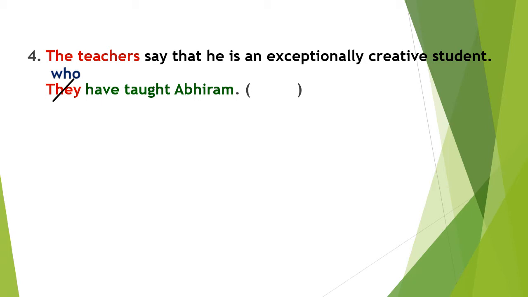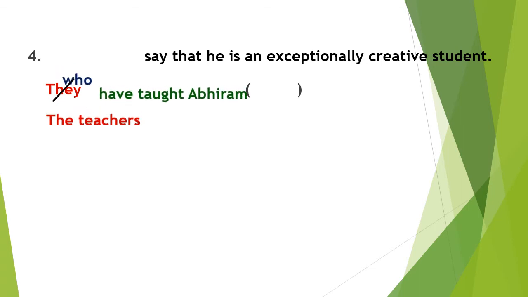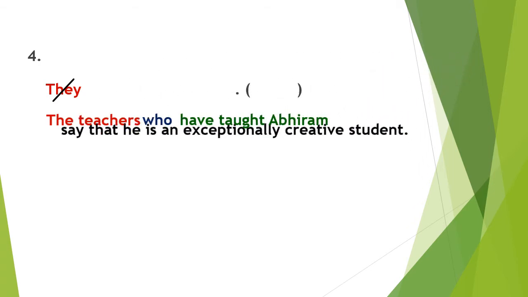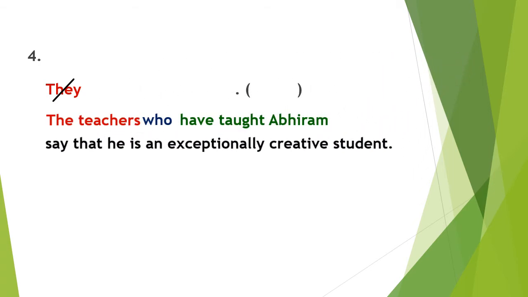We should write the first subject, the teachers. After that, the relative clause should be written: who have taught Abhiram. The teachers who have taught Abhiram. The predicate of the first sentence should be written after the relative clause: say that he is an exceptionally creative student. The answer is: the teachers who have taught Abhiram say that he is an exceptionally creative student.